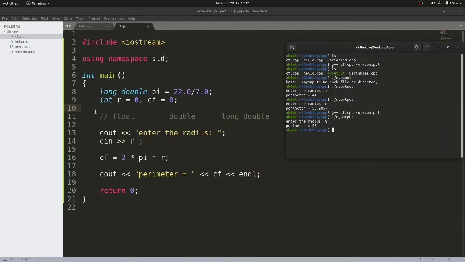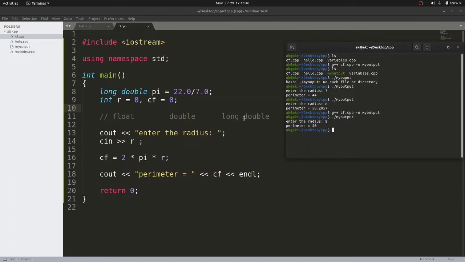That means our integer data type does not read the value after the decimal point. After the decimal point, whatever values are present are ignored by the integer data type. So the integer data type is capable of storing only integral numbers, not the floating point part. In order to deal with floating point numbers, you can use float, double or long double. It depends on how much precision you need in your calculation.